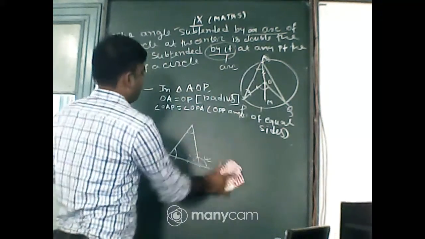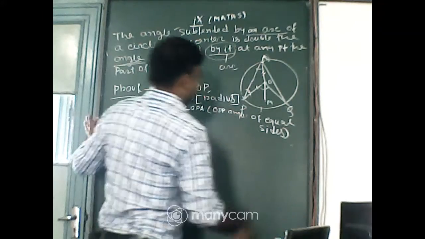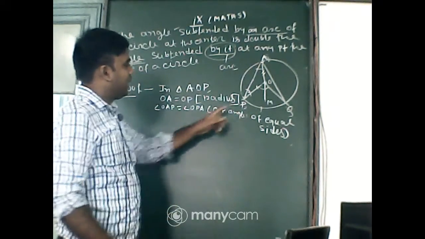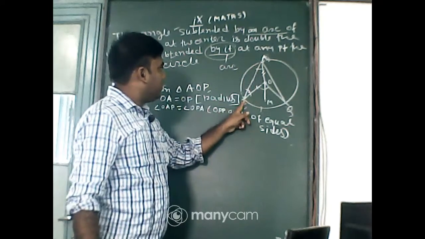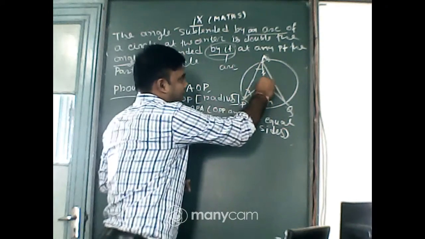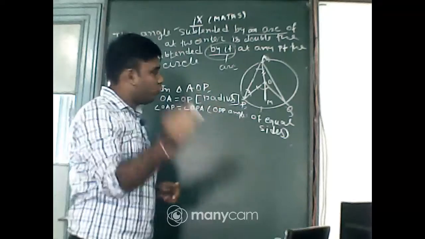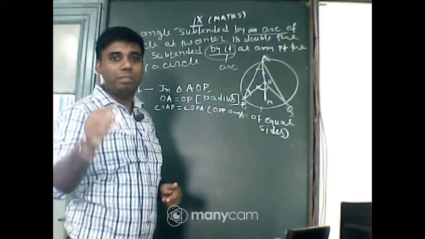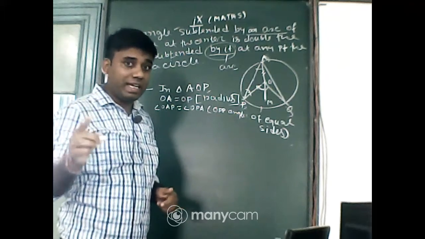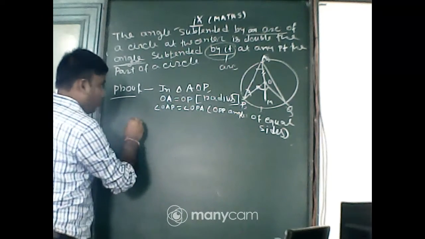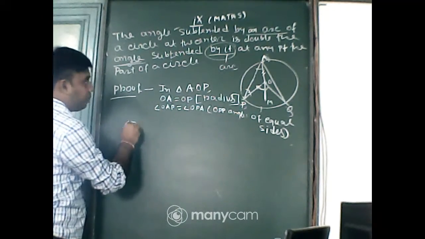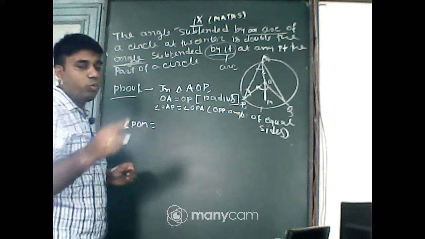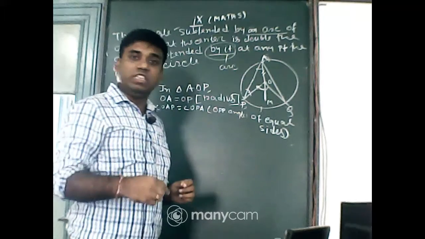So now in this case that point is P. In this case APO, that side is extended up to M. So it means that angle POM is an exterior angle, and POM will be equal to the sum of two opposite interior angles.